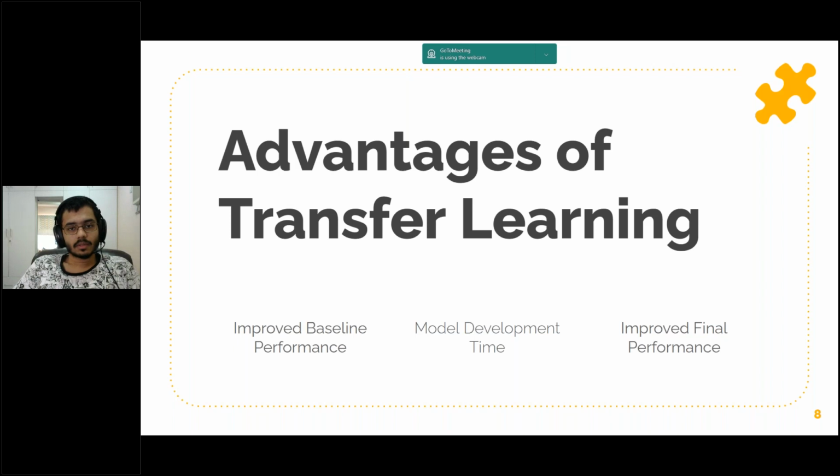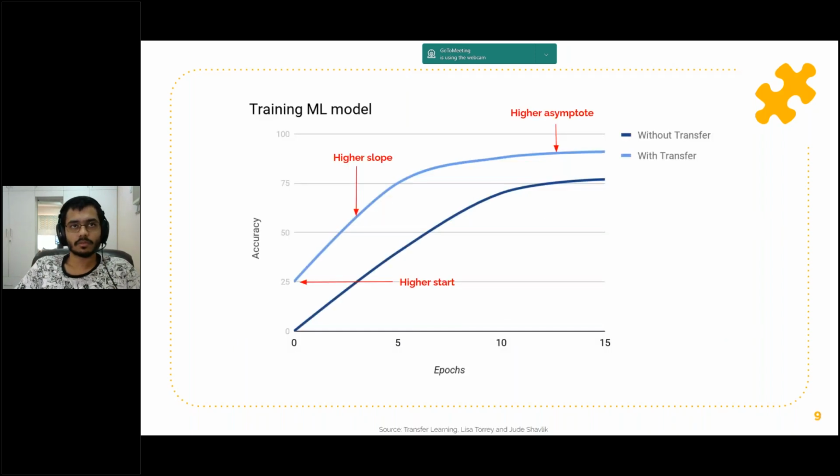Model development time. Utilizing knowledge from a source model might also help in fully learning the target task as compared to a target model that learns from scratch. This in turn results in improvements in the overall time taken to develop or learn a model. Improved final performance. Sometimes you might get final performance which will be higher than what you will get when you train from scratch. So as you can see from this figure,